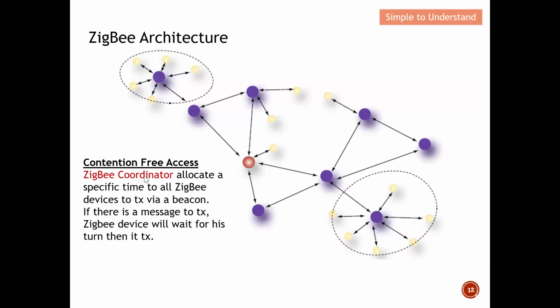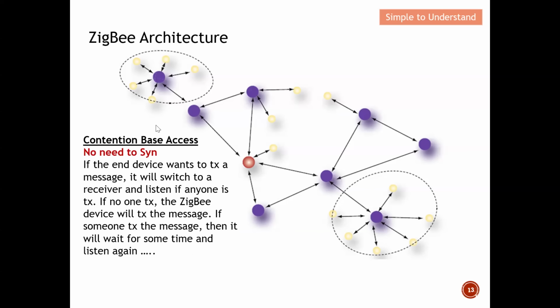Next, there are contention-free and contention access. The ZigBee coordinator allocates a specific time to all ZigBee devices to transmit via a beacon. If there is a message to transmit, the ZigBee device will wait for its turn, and then it transmits. This is contention free, which means they don't fight for the bandwidth to transmit. The coordinator allocates everybody a specific time to transmit through a beacon. So when it's their turn, they will transmit.